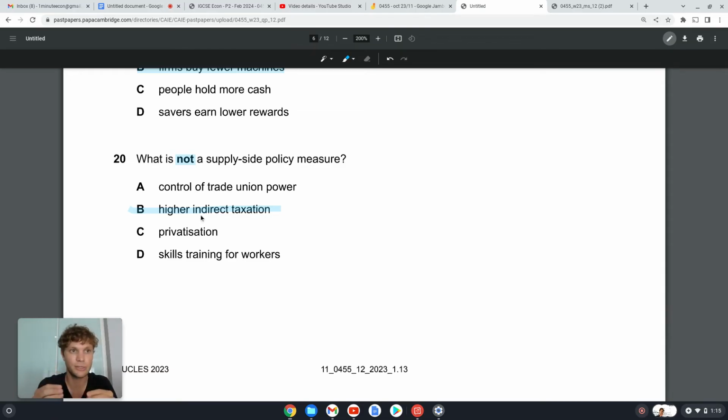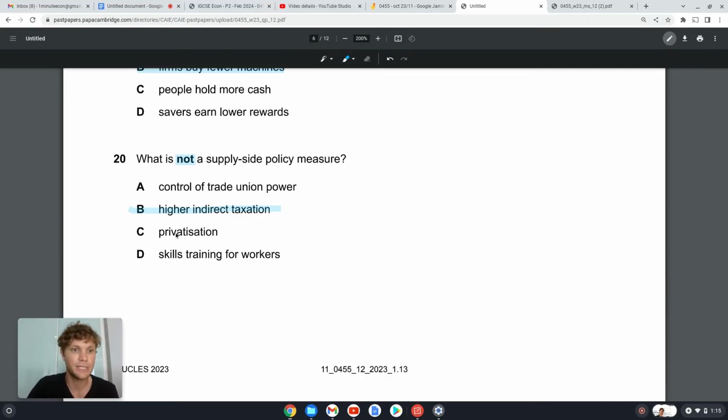So if firms have less money because they have to pay some to tax, then they have less money to buy resources. So the number of products that they make is less. So supply is going to decrease. So indirect taxation is in some way a supply side measure, but I think in the scope of the course, because taxation falls under fiscal policy.